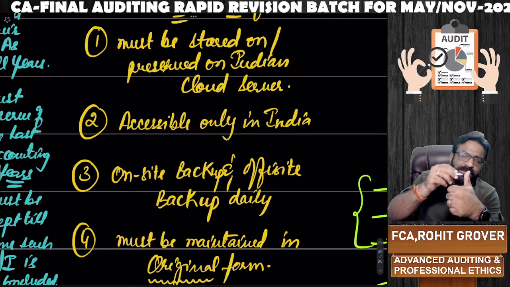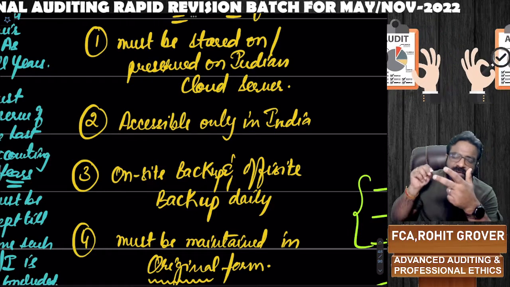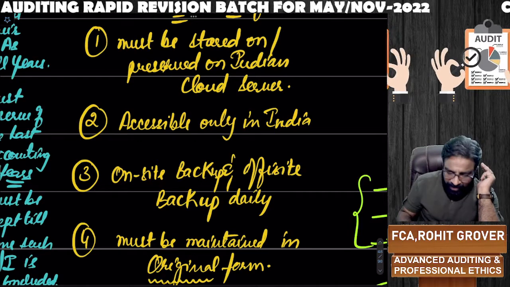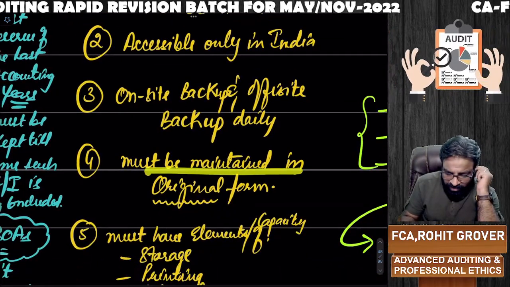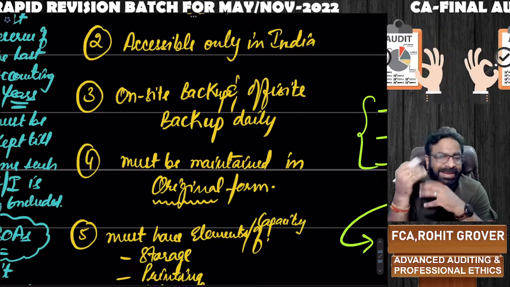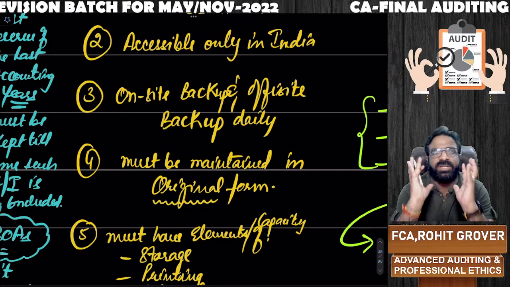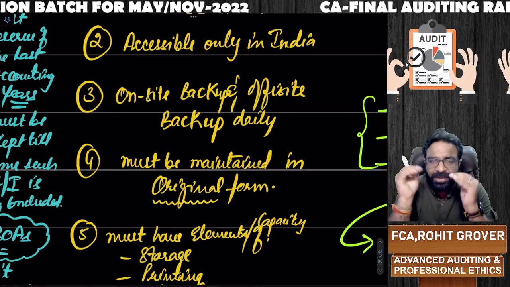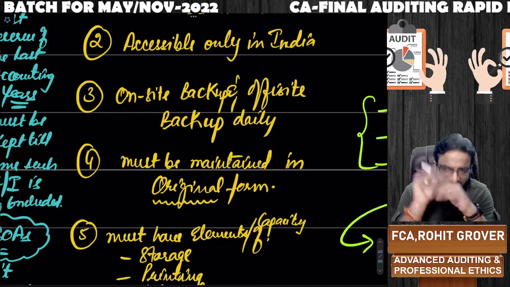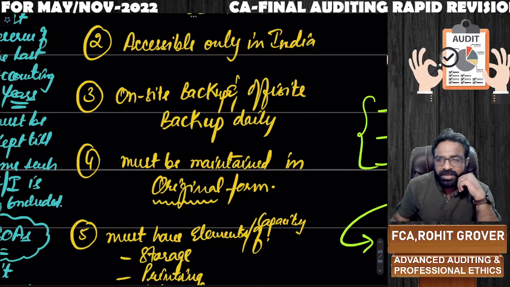The point number 1: must be stored on an Indian cloud server, only accessible in India, daily on-site and off-site backup, and make sure that you are maintaining the books of accounts in electronic form. You are not allowed to maintain it in any other form. Make sure that it is displayable in the original form only, like a trading P&L and balance sheet. So you are not allowed to do it on your own. Clear? Next point.